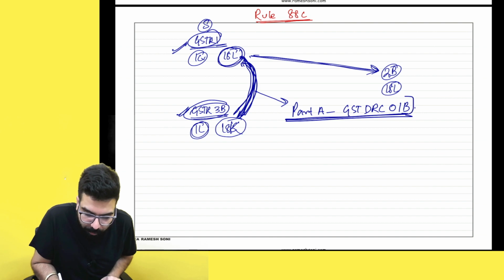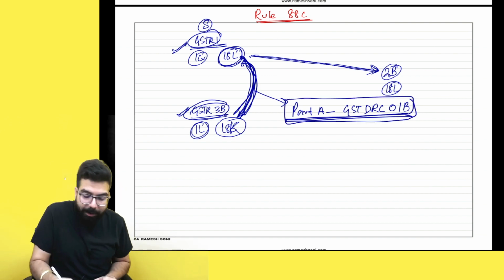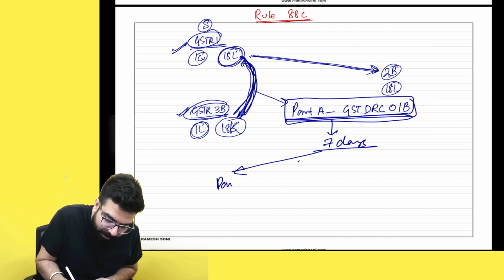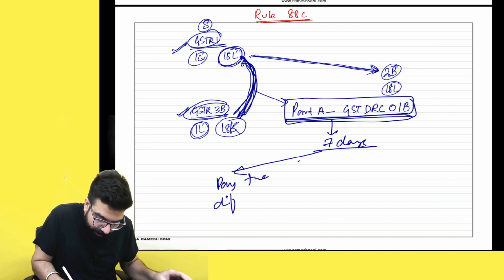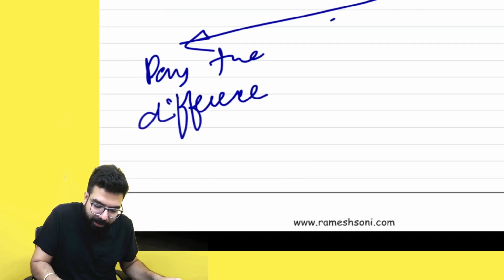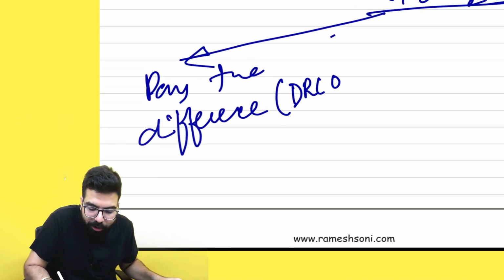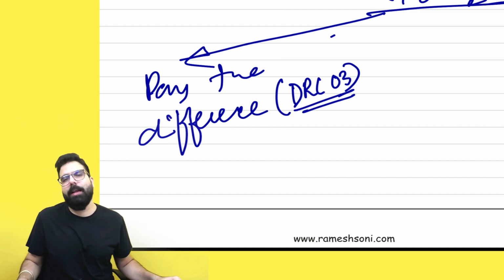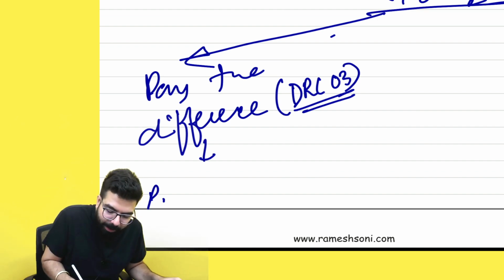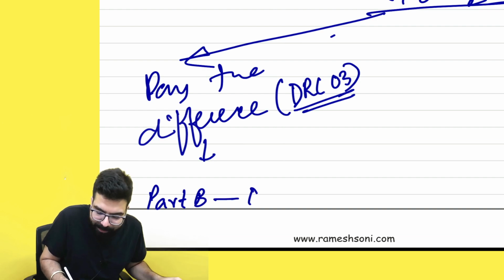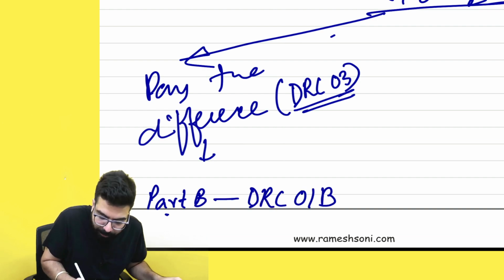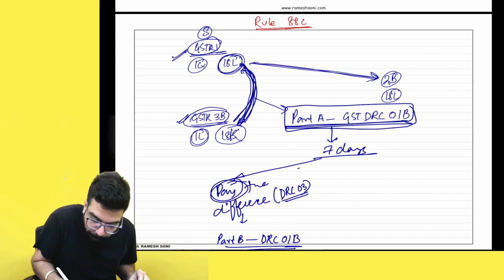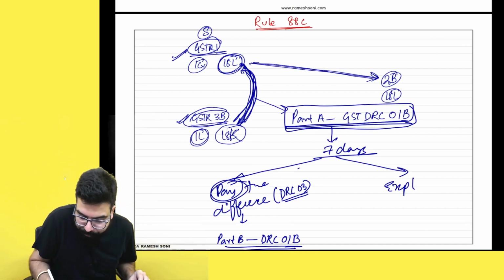They are going ahead and telling we will give you an intimation. After the intimation, they will give you 7 days ka time. Within 7 days, either you pay the difference. To pay the difference, you can use GST DRC 03. One form is there, GST DRC 03. That form you can use and make the payment. And you have to inform them in part B of GST DRC 01B that, sir, I have made the payment. Or if you don't want to pay, you can give an explanation.